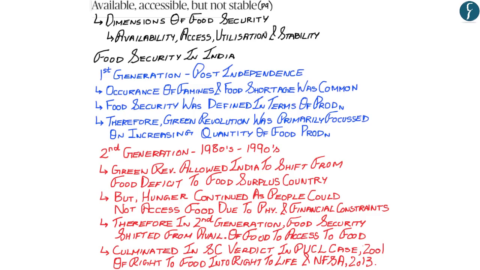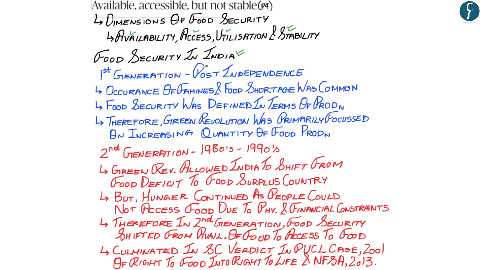Now, hopefully, up till here, you have understood the four dimensions of food security that have been highlighted by the author, wherein the first dimension was availability, then access, utilization, and the fourth dimension being stability. According to the author, availability and accessibility have to an extent been implemented in India, but the stability of food security has not been. And with regards to this, the author highlights the three generations of food security in India.